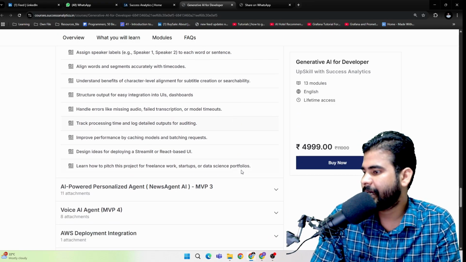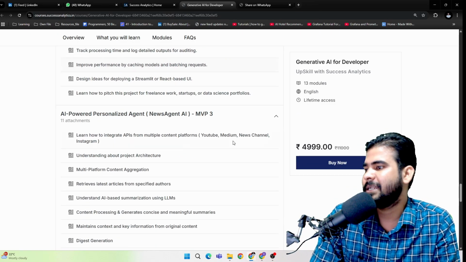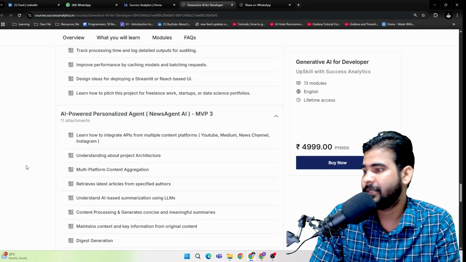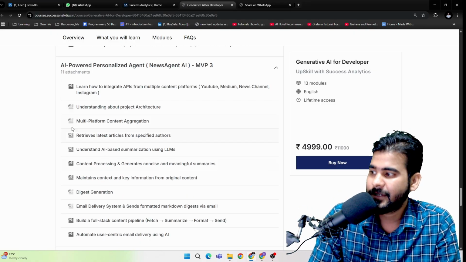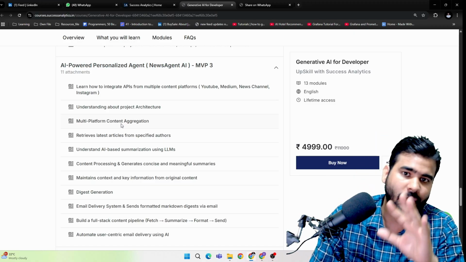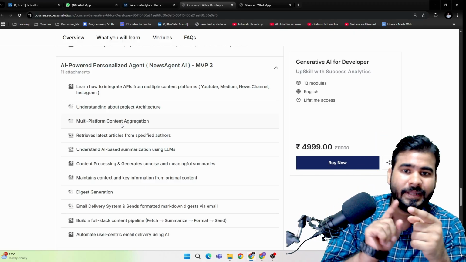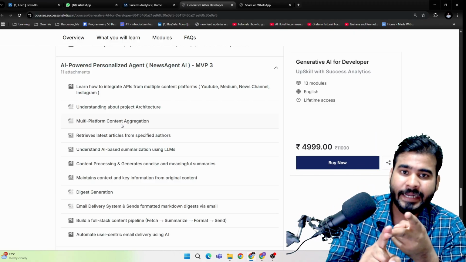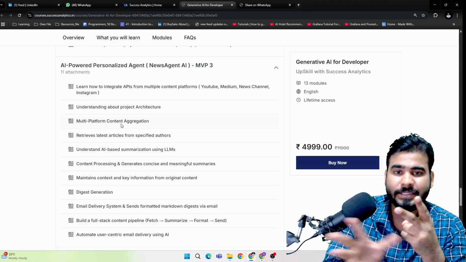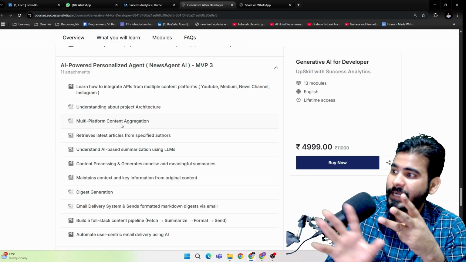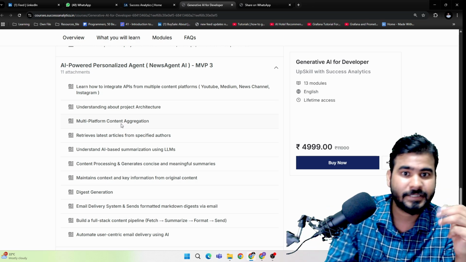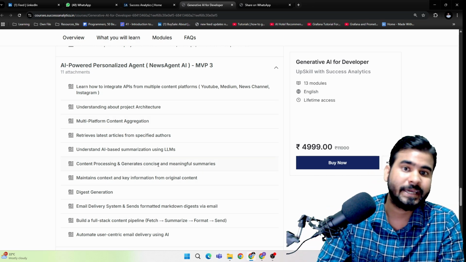Now after that, the third project that we have is related to AI agents. So the third MVP is an AI powered personalized agent. Here we have a mixture of projects. First we have the RAG related project, second we have the LLM and call center related project, and third we have a project related to AI agents, so that you will get an understanding about agentic AI.